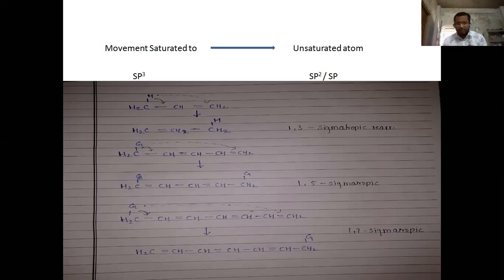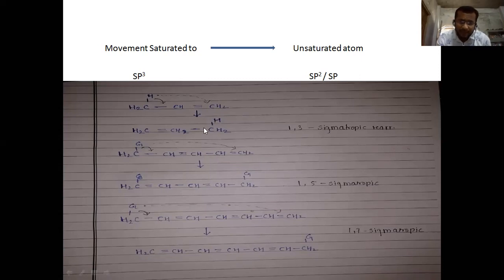And similarly, in 1,7, the bond is transferred from position 1 to position 7. In between all these processes there is also a change between single and double bonds, because of the stability of the carbon, the bond is transferred.